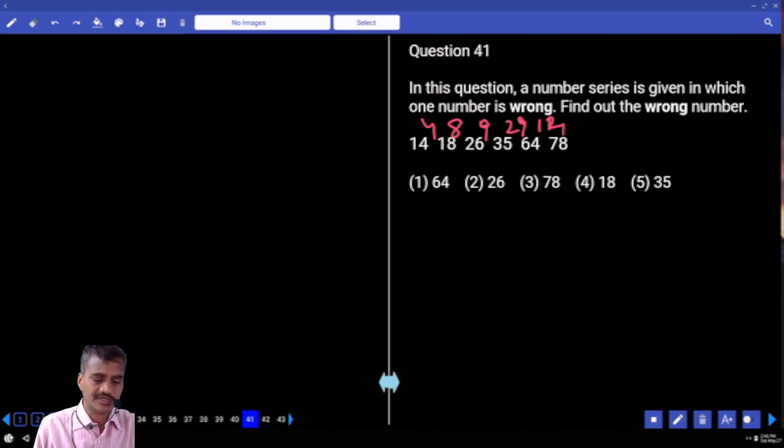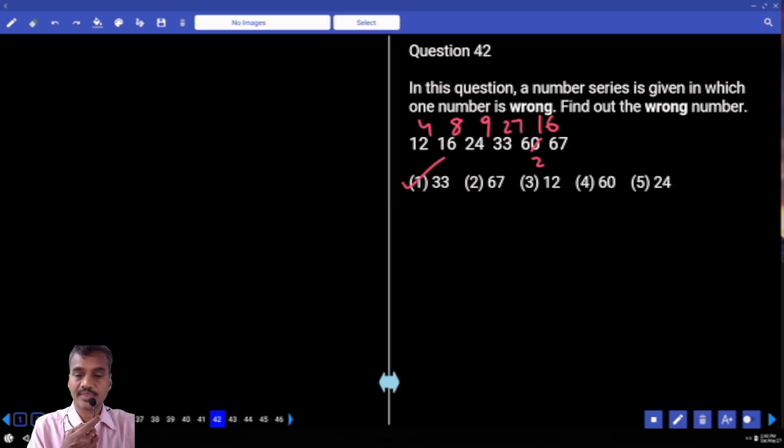Then 4 and 8 were there. Then 9 is also there. Now these are the three known numbers, 4, 8 and 9. How can you write 4? 2 square and 2 cube, 3 square, 3 cube, 4 square, 4 cube. Is it correct? Now 2 square, 2 cube, 3 square, 3 cube. 3 cube is so much? 27. 27 is so much? 62. And 2 square, 2 cube, 3 square, 3 cube, 4 square. 4 square is what? 16. Now 62 plus 16, 78. Then what is the wrong number? 64. And the correct number is 62. And 64 is the wrong number, choice 1, 41.